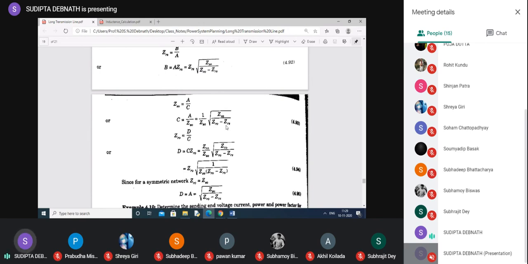In the next phase, you change the supply terminals, give the supply to the receiving end, make the sending end open, and make the sending end short. Take the voltmeter, ammeter, and wattmeter readings in all the 4 experiments and find out these values. Okay, so up to this for today, is it clear?